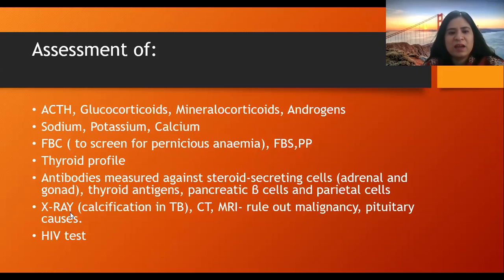Then X-ray chest as well as X-ray of adrenals should be done to see the calcification or the cavity in tuberculosis. The CT scan and MRI to rule out the malignancy and the pituitary causes. There might be some pituitary adenoma or some craniopharyngioma or some disease in hypothalamus, which can be ruled out by CT and MRI. And HIV testing should be done, the ELISA test, to rule out HIV/AIDS.